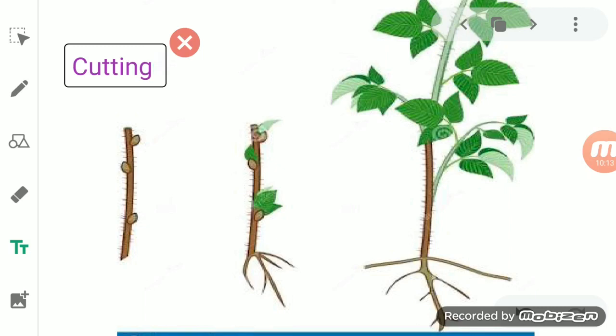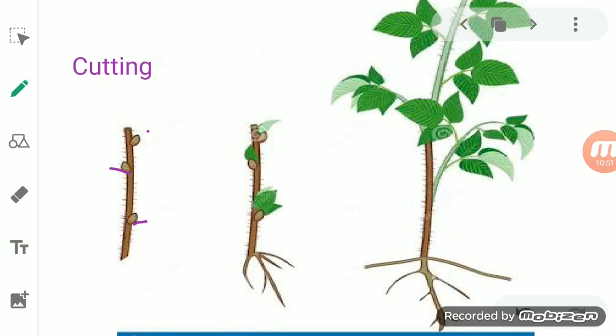Now what should be cut in the case of a plant? The cutting may be a piece of a stem or maybe a piece of a root or even a leaf. So the cutting helps in the growth of a new plant, and the cutting can be a piece of a stem, a root, or even a leaf. But the cutting should be made in such a way that there are some buds on it. You can see here, student, a bud is present in it.